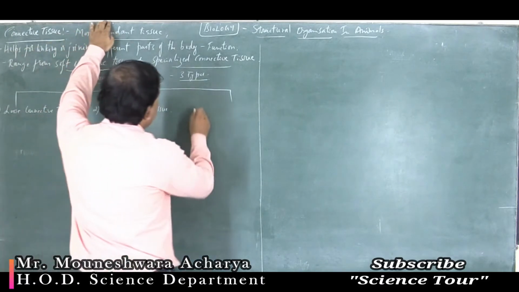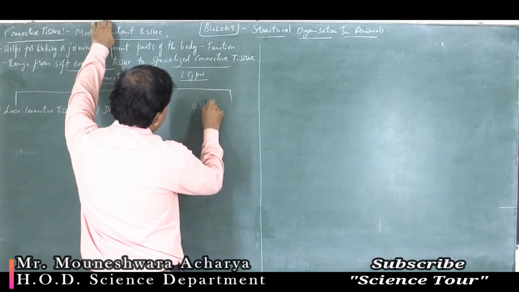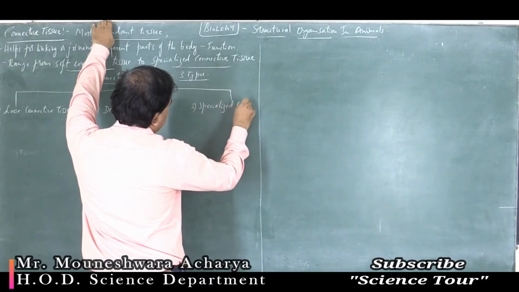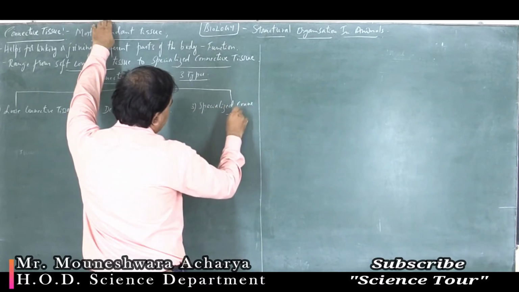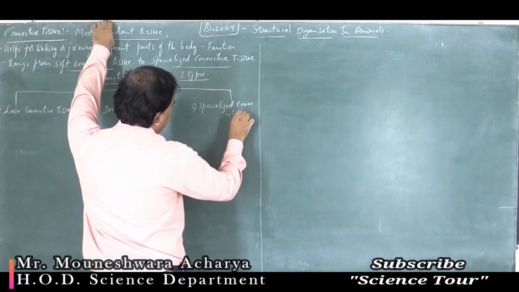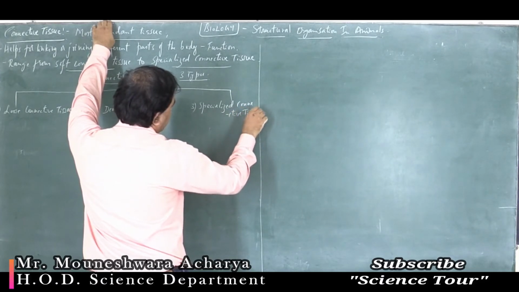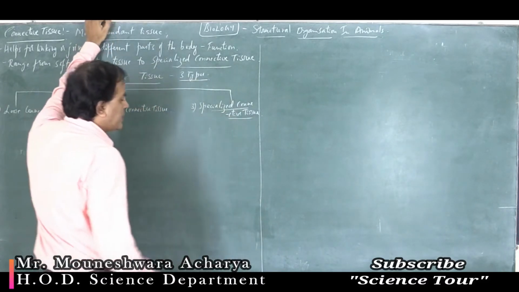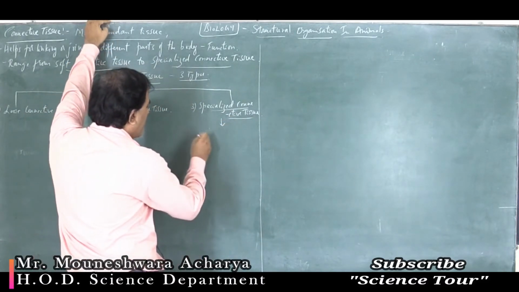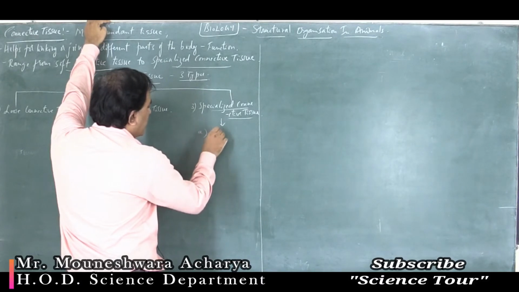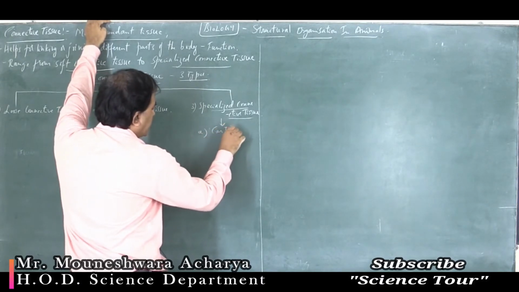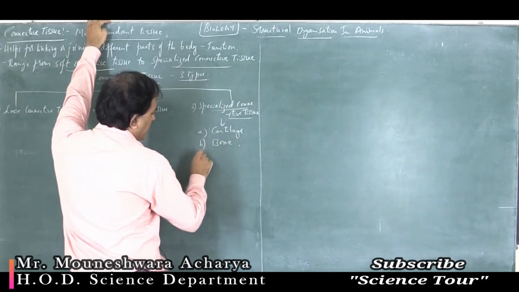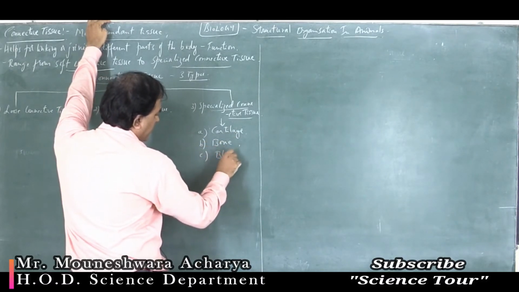And third one being specialized connective tissue. What all are you going to study under specialized connective tissue? One is cartilage, second one bone, third one blood.